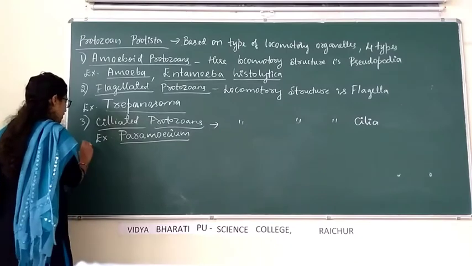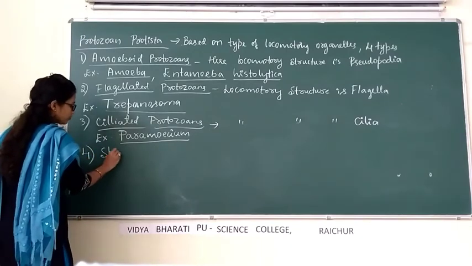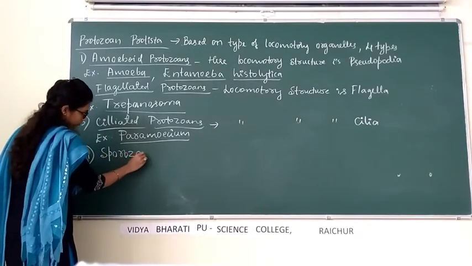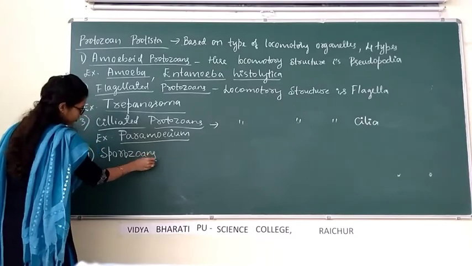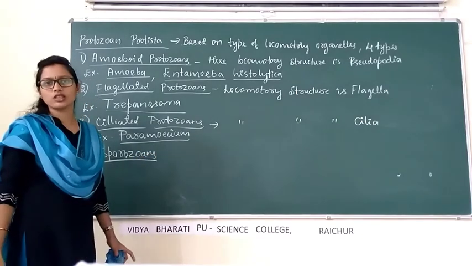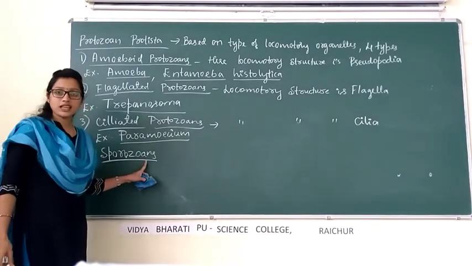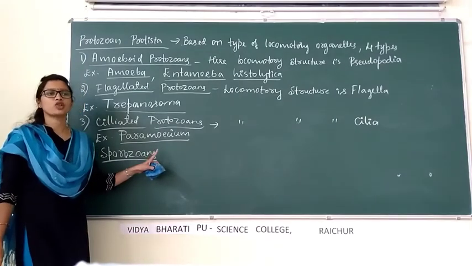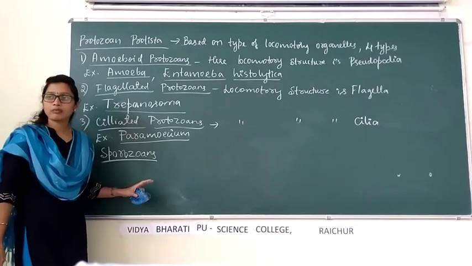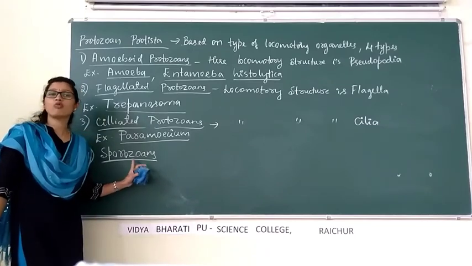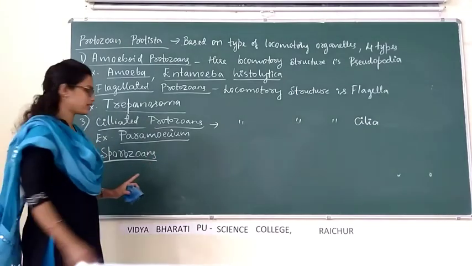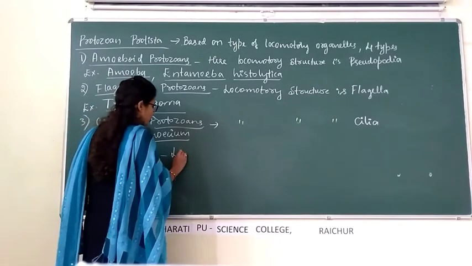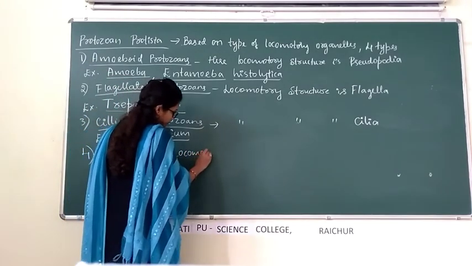Then last one is sporozoans. These are the protozoans in which locomotor structure is absent. That means they cannot move from one place to another place.